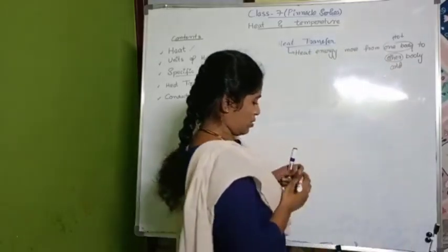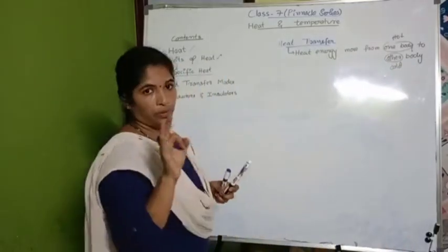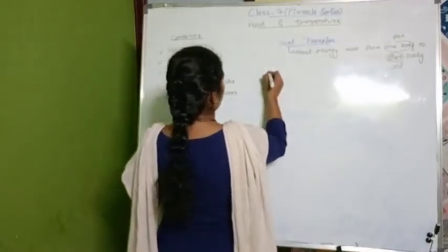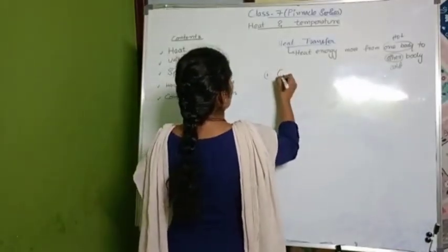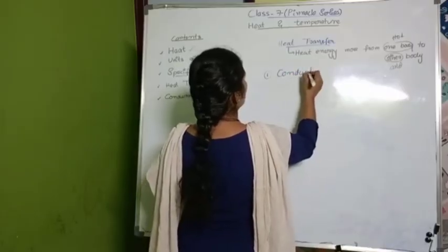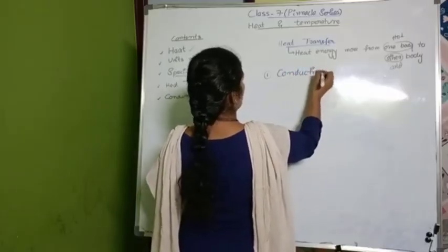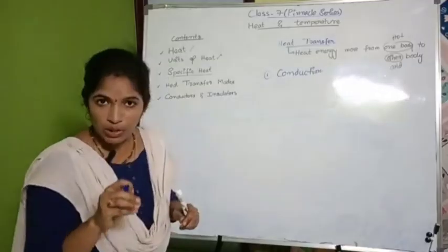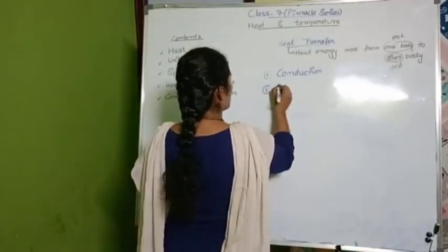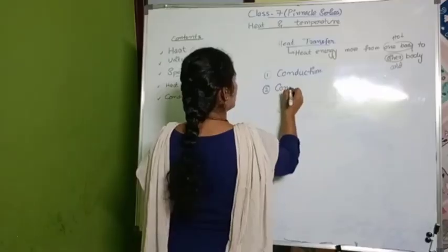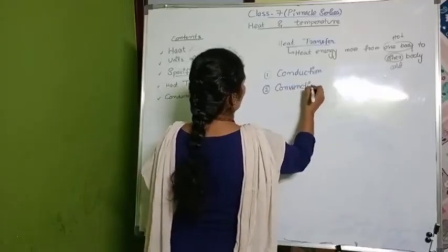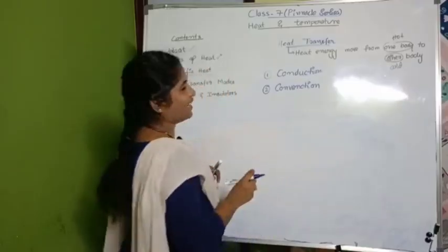Right? So we have three modes of heat transfer. One is conduction. These are new words to you, so listen carefully. Conduction, convection. No, it's not convention hall.